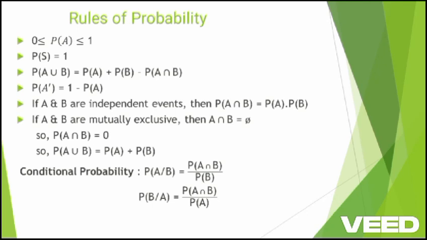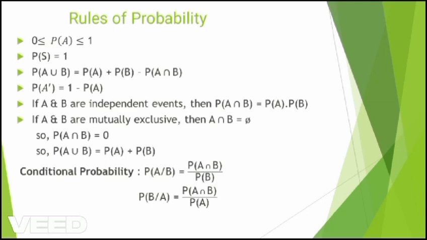Rules of probability. Probability of A lies between 0 and 1. Probability of the sample space equals 1. Probability of A union B equals probability of A plus probability of B minus probability of A intersection B. Probability of A complement equals 1 minus probability of A.